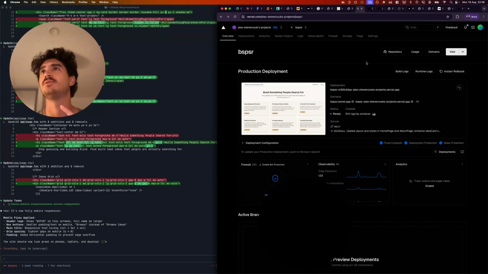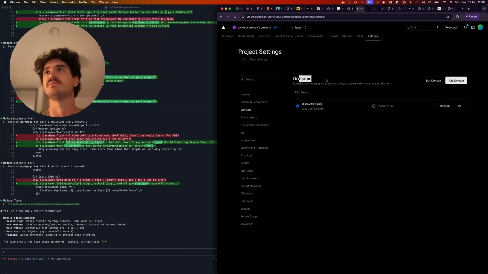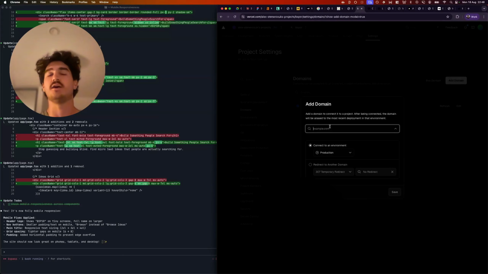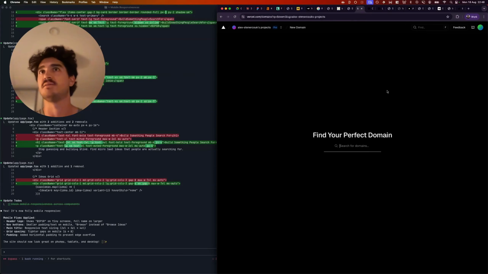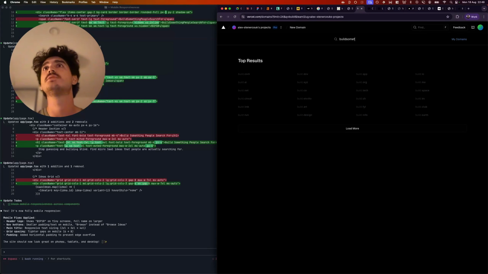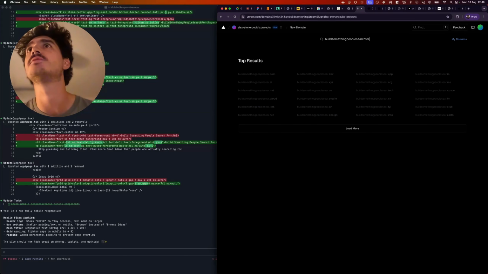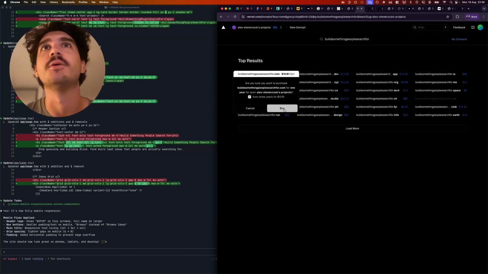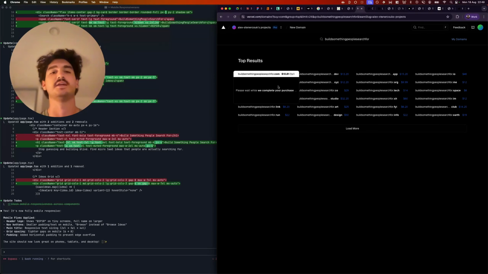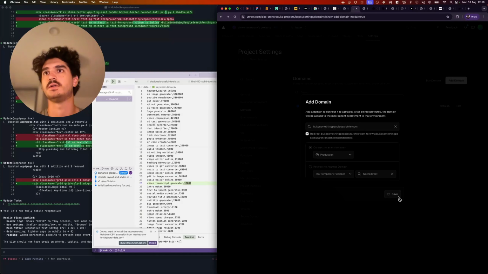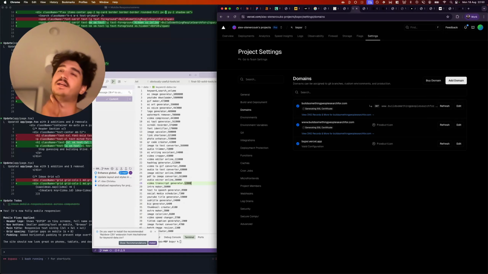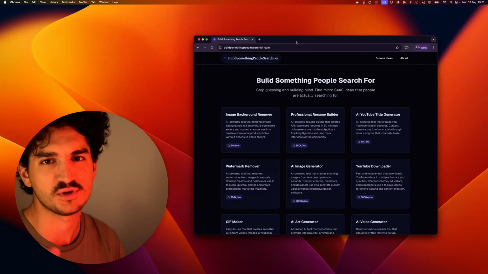Look how easy it is to do a domain in Vercel. It's incredible. Before I was doing Namecheap, but by going through their clunky platform, buying domains. Now I click domains, add domain, and then I type in buy domain. Then I type in build something people search for.com. There we go, exact match domain. And that's just gonna work, just like that. And look how easy that is. Honestly, it makes shipping to production such a breeze. There we go. Build something people search for.com.